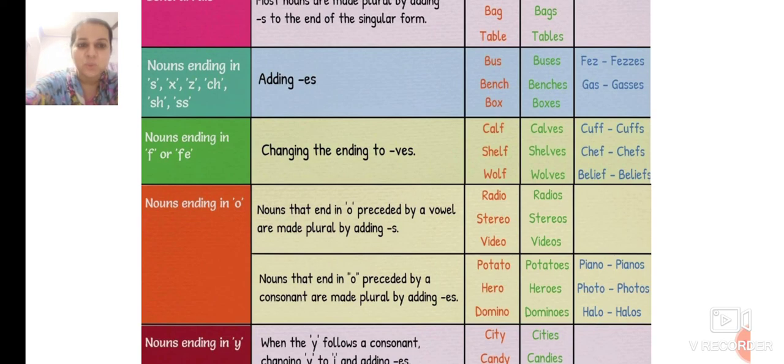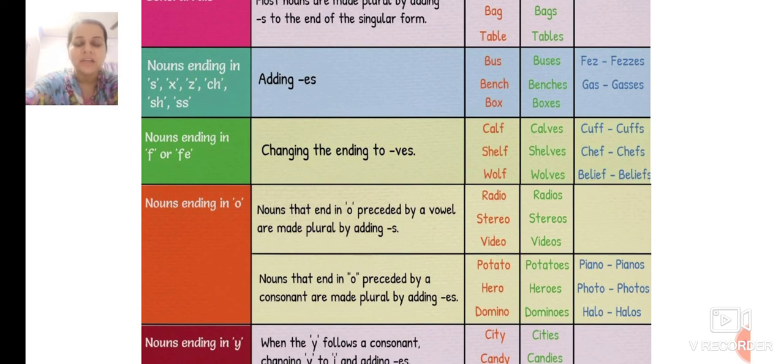Like stereo. The word is ending with o, but before o, what is coming? E. E is a vowel. So we add only s. Radio, radios, stereo, stereos, video, videos.